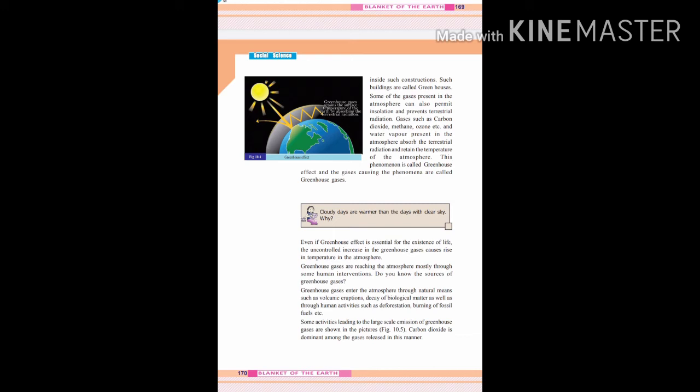Some activities leading to the large scale emission of greenhouse gases are shown in the picture, figure 10.5. Carbon dioxide is dominant among the gases released in this manner.